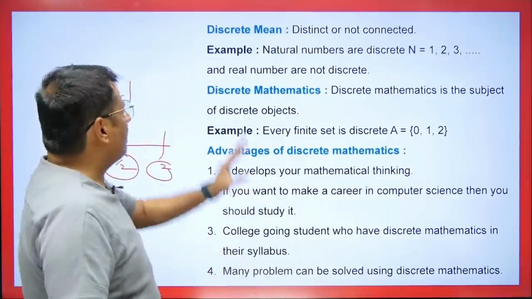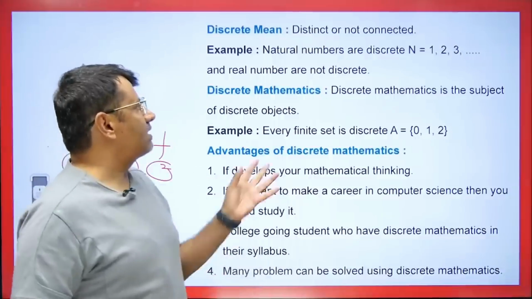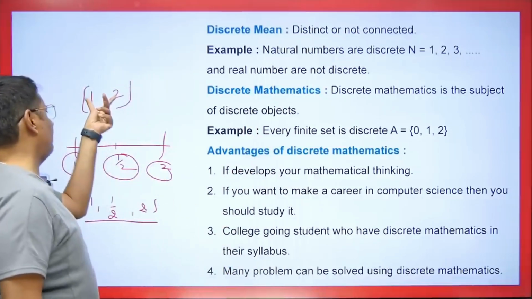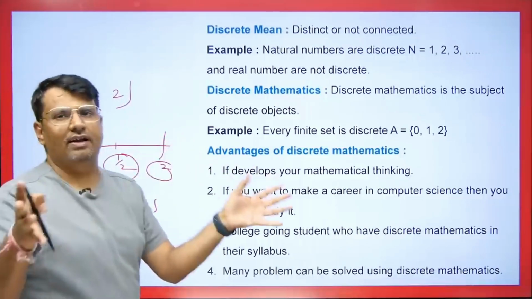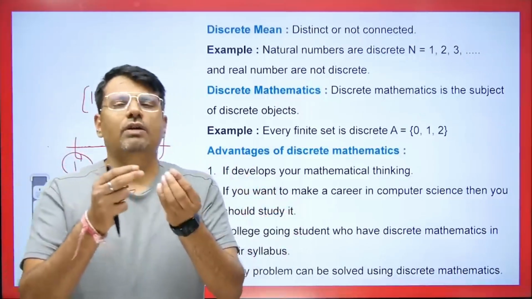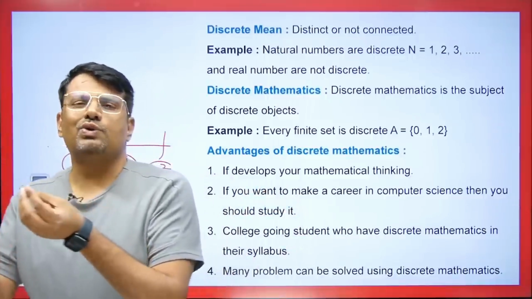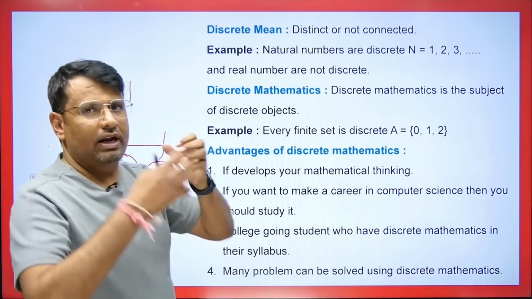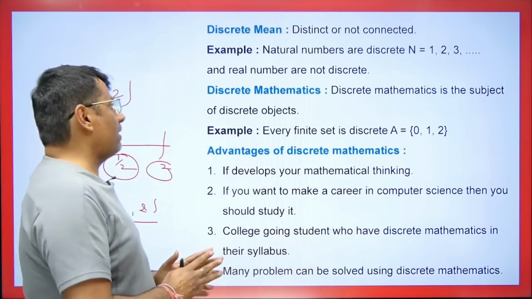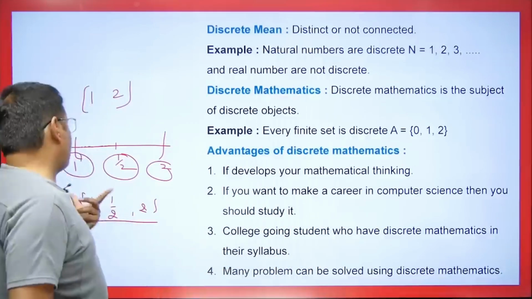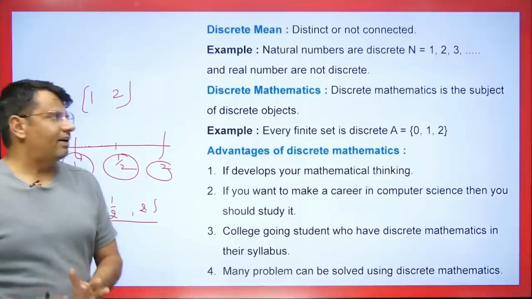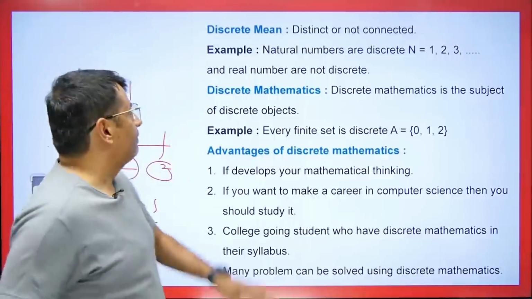So in this subject, discrete means not connected. You see it's not connected. But here every element is connected, right? Between 1 and 2, every element will come here. This means 1.001 will also come, 1.002 will also come. Every point present between 1 and 2 on the real line will come, right? But students, when we talk about discrete, let's assume we have this set in which 1, 1 by 2 and 2 is present and there are no elements in between. So it is not connected, meaning we call it disconnected, right?